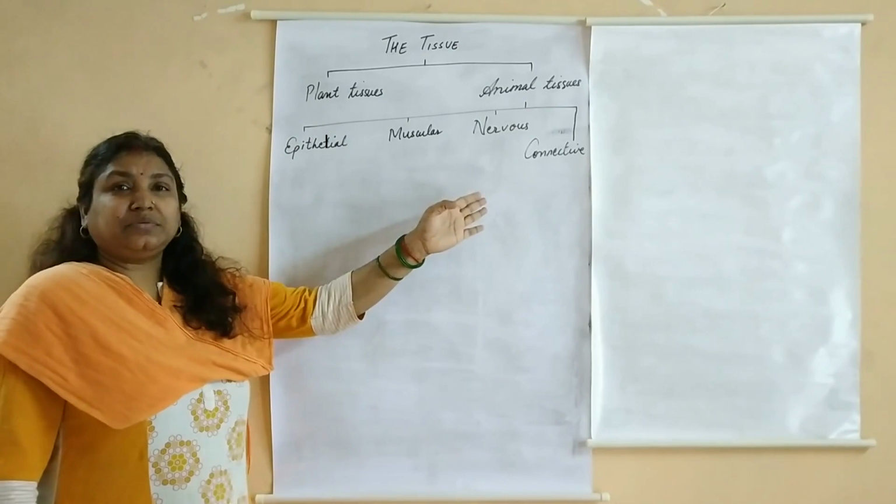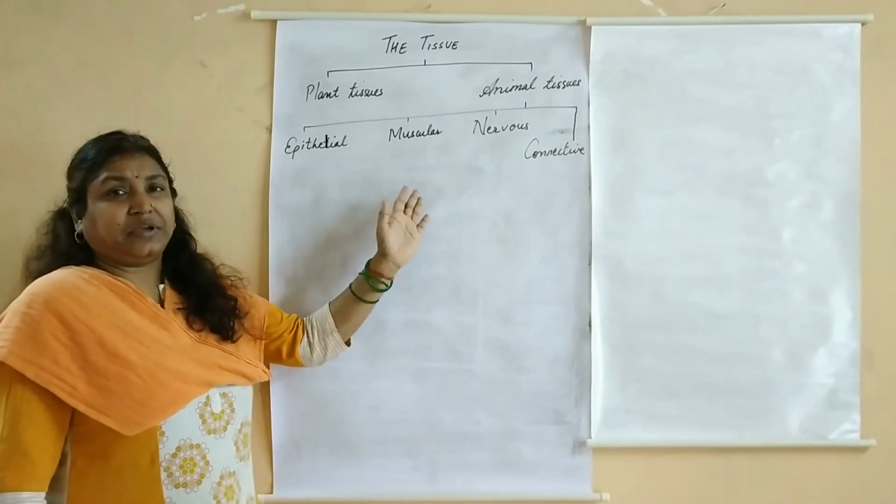So these are the major types in which the animal tissues have been classified.